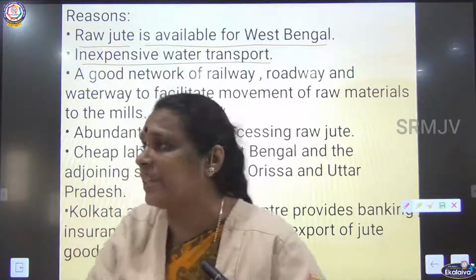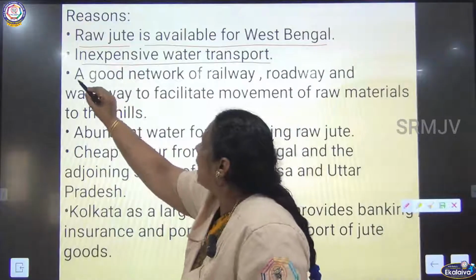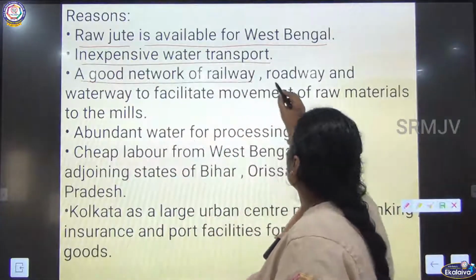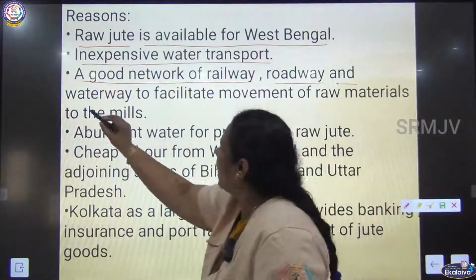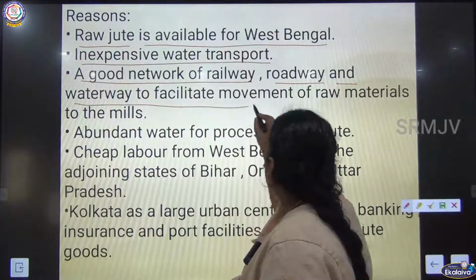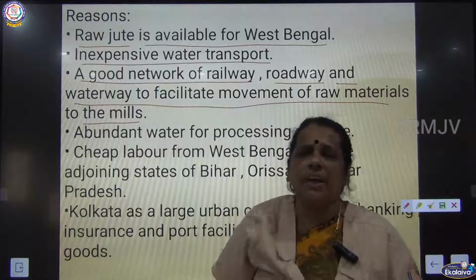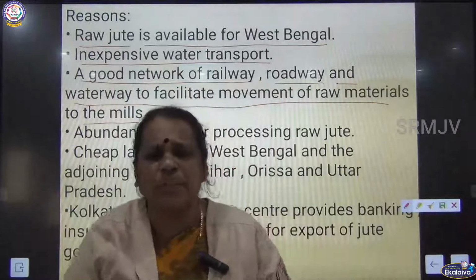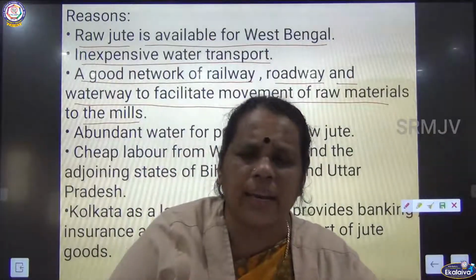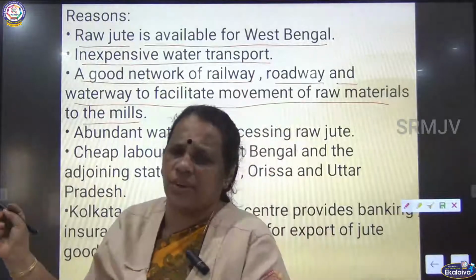The next one, a good network of railway, roadway and waterway to facilitate movement of raw materials to the mills. Actually the raw jute has to be transported from the agricultural field to the jute mills, is it not?